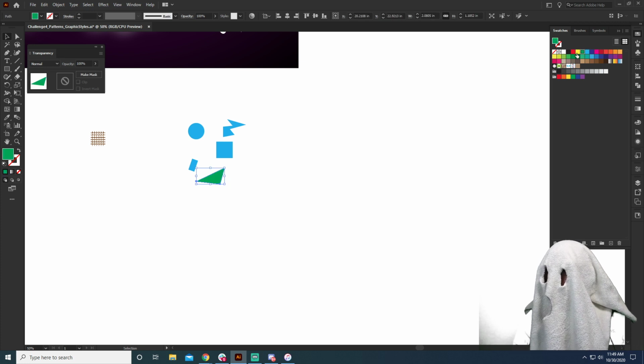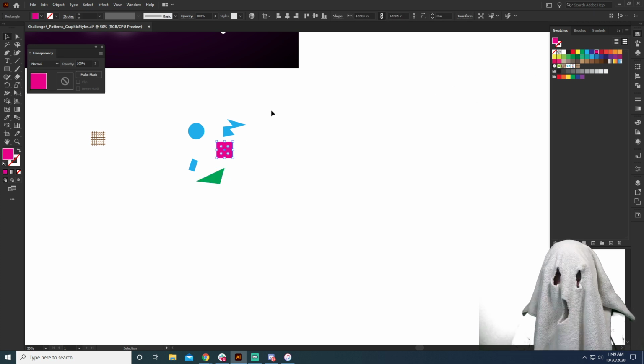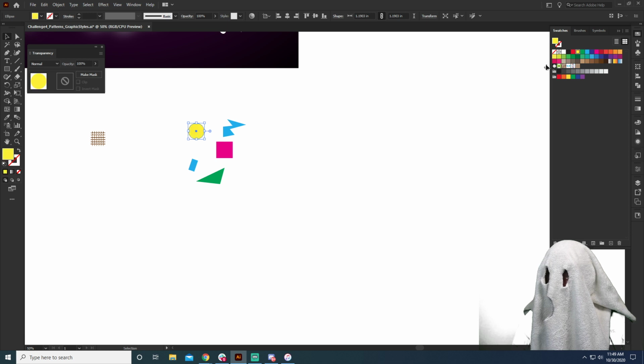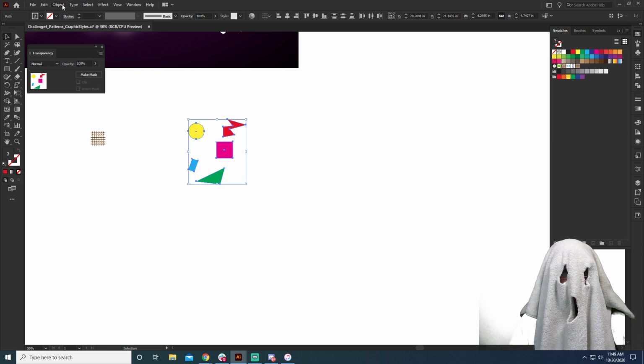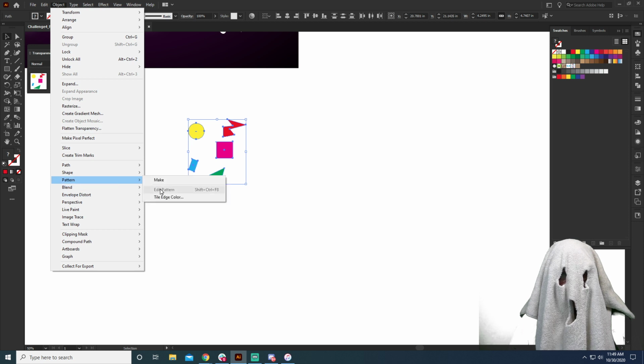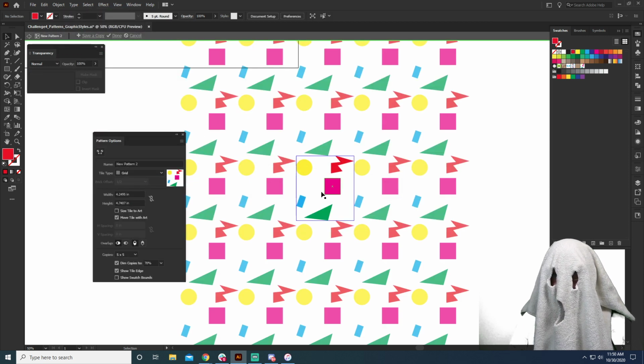So now with all of these, we can create different colors. All right, yellow, and one more, let's do red. So you'll see we can grab these and watch what happens now. We're going to go to Object, Pattern, and Make. And this is where we can get really crazy and we can create this zany kind of insane grid.